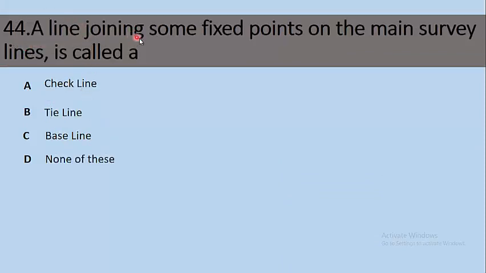44. A line joining some fixed points on the main survey lines is called, option A, check line, B, tie line, C, baseline, D, none of these. So it is the tie line that joins some fixed points on the main survey line. So the right option is option B.